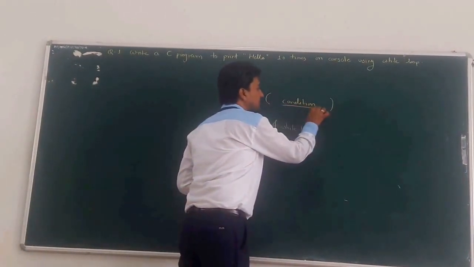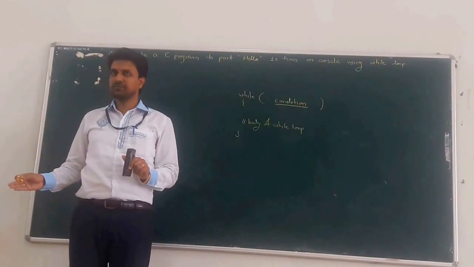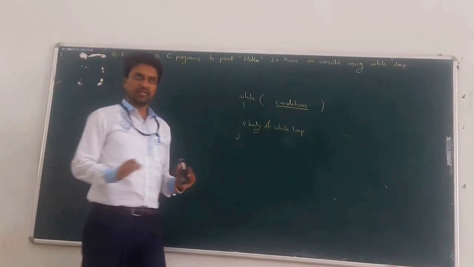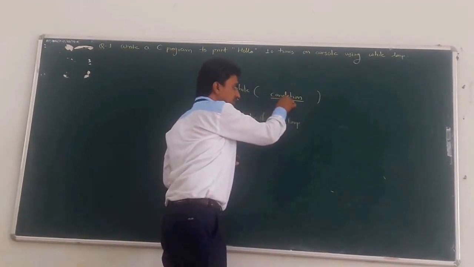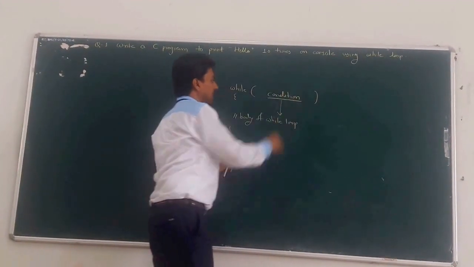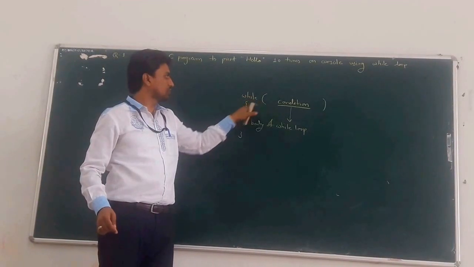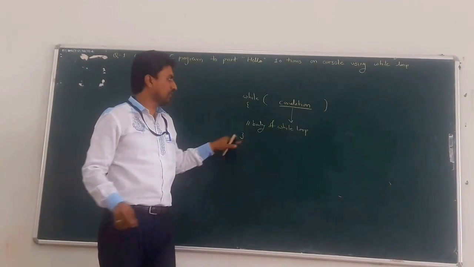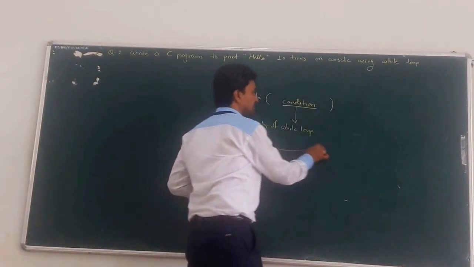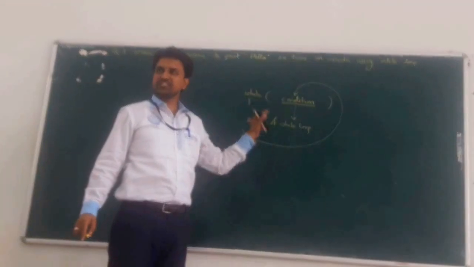Whenever this condition is true, true means any non-zero value, then the runtime cursor enters the body of the while loop, executes the whole body, and again checks the condition.